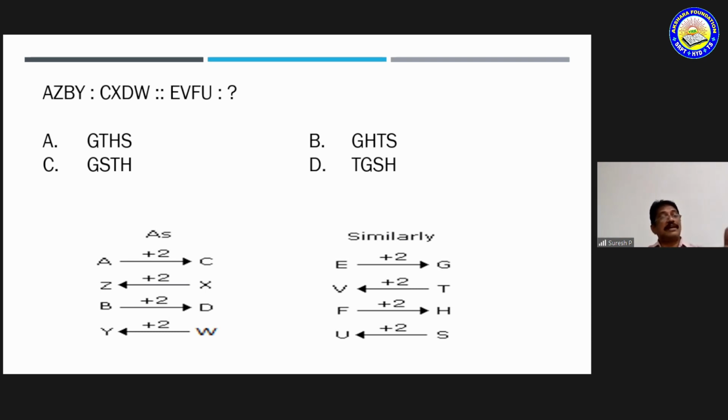Y moves to W in the reverse order, and S comes here. So the answer is G, T, H, S. So option J is the correct one.